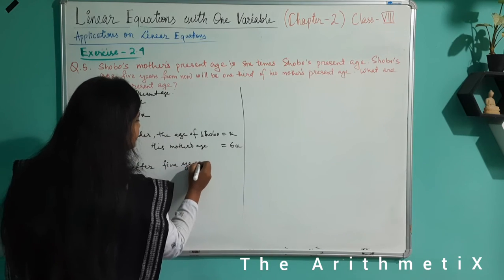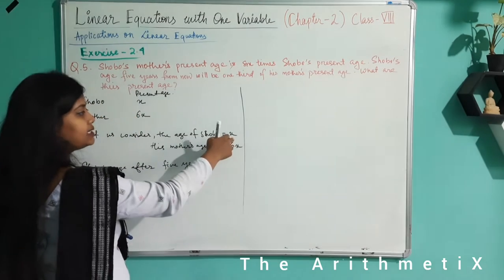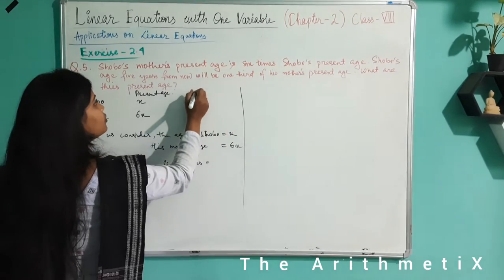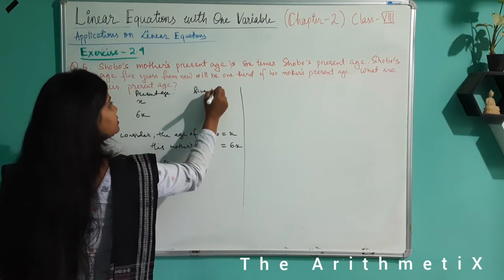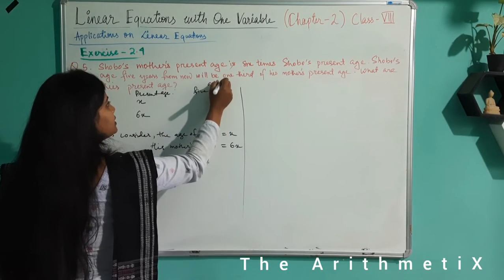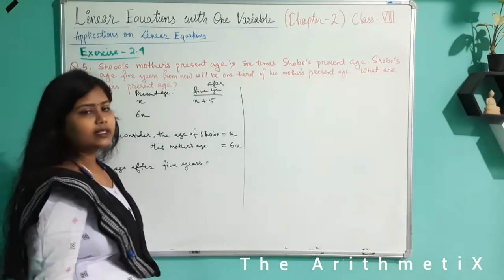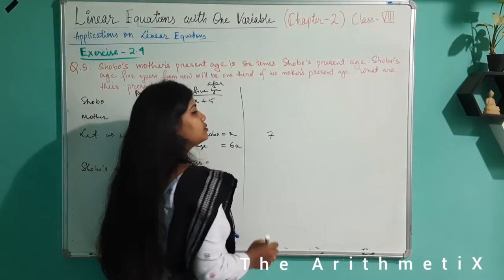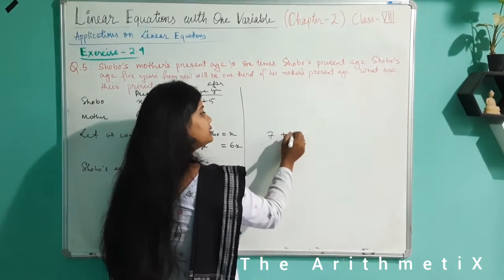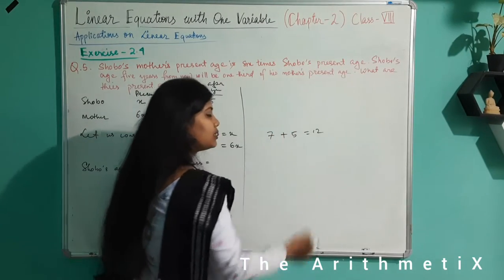If he is x years old now, after 5 years he will be x plus 5. Suppose I am 7 years old now, so after 5 years I will be 7 plus 5, that is 12 years old.